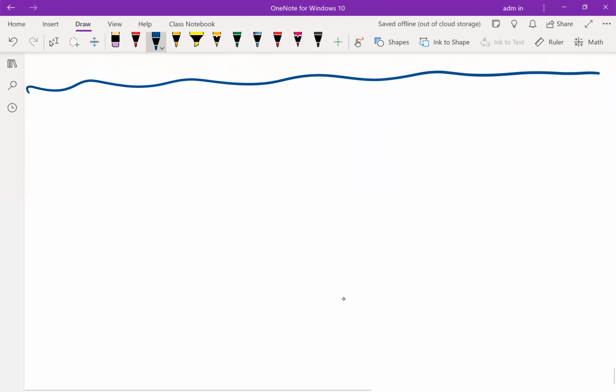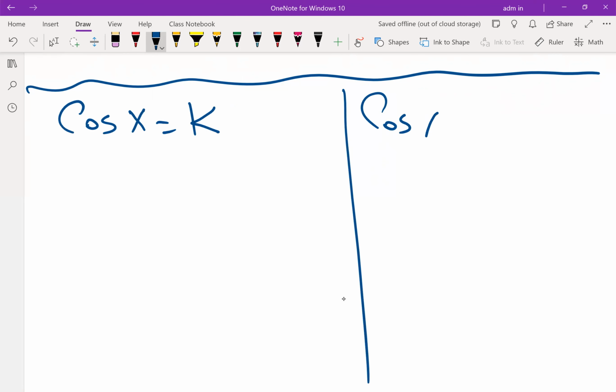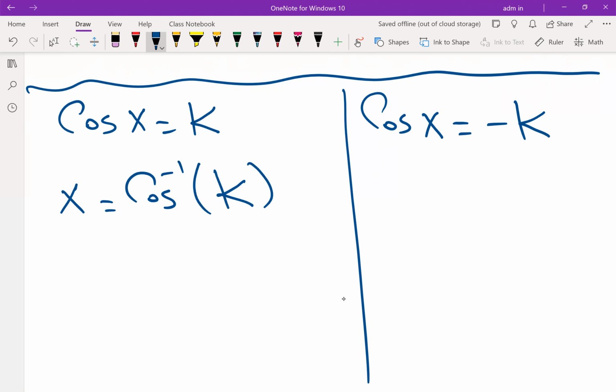What about cosine? Cosine x equals k. Cosine x equals minus k. If it is given cosine x is a positive value or a negative value, find the principal angle. How to get the principal angle? Whatever is written, positive or negative, write the cosine x value positive.